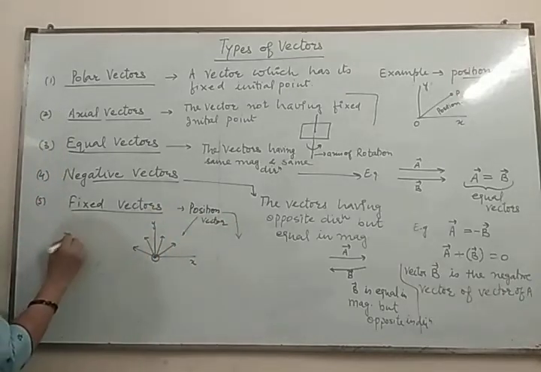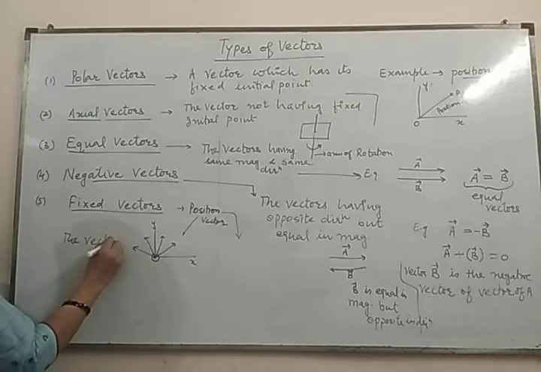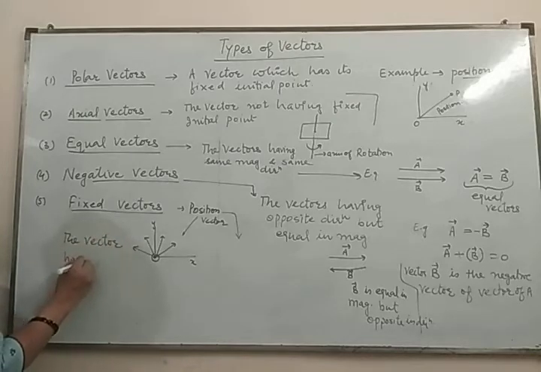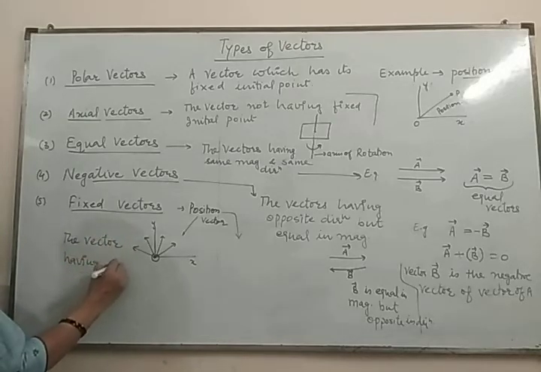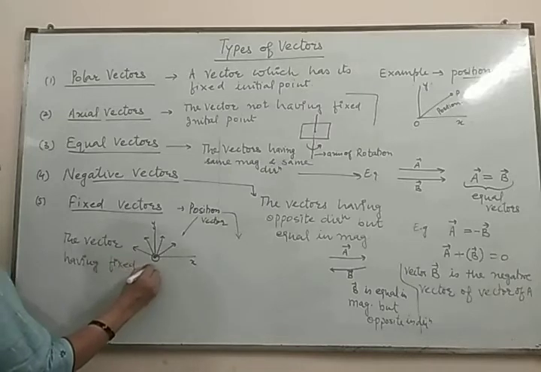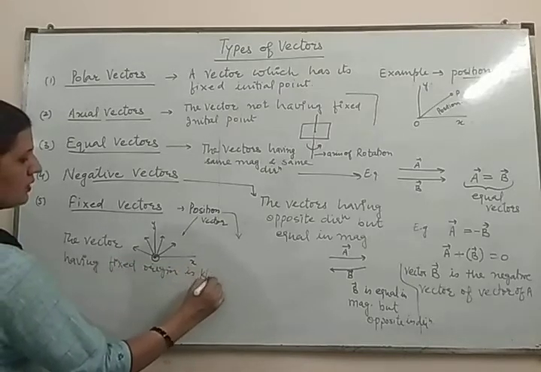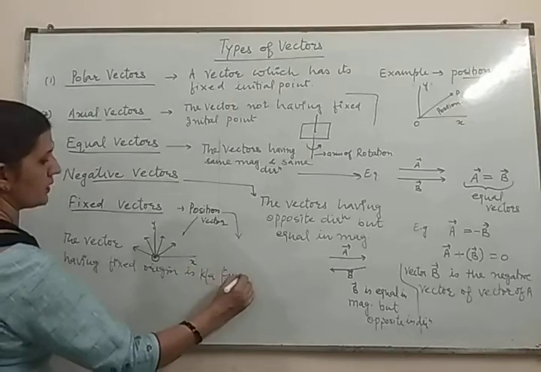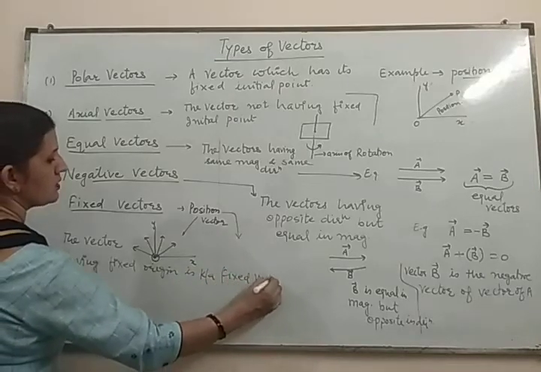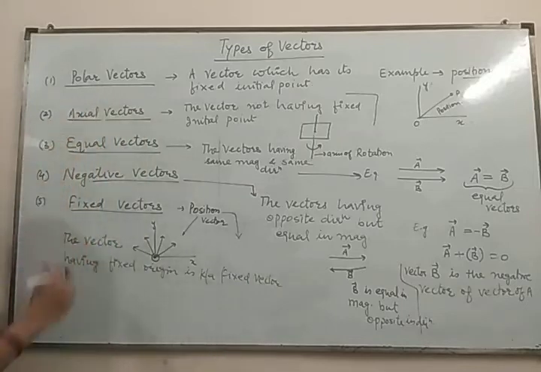The vector having a fixed origin is known as a fixed vector. It is somewhat similar to the polar vector. First note it down, then we will discuss the next points.